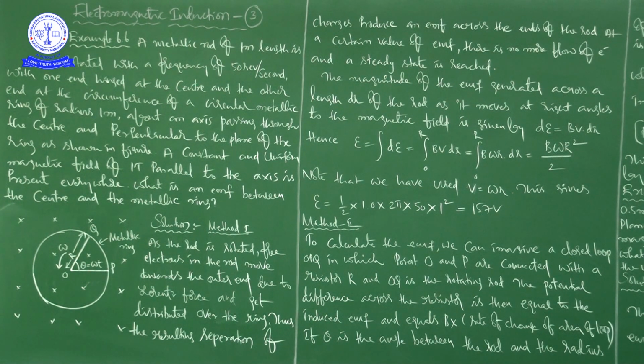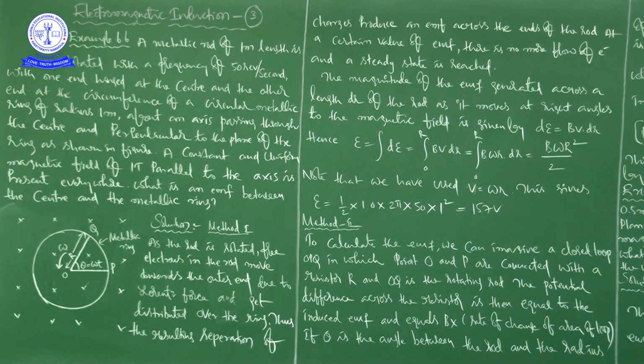At a certain value of EMF, there is no more flow of electrons and a steady state is reached.